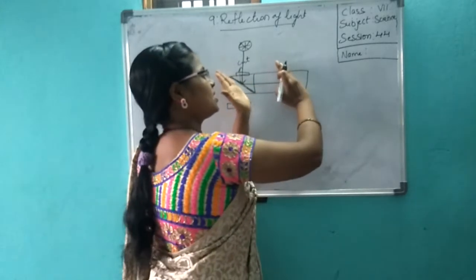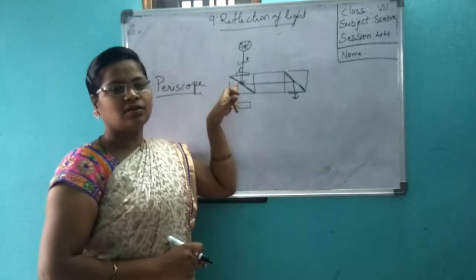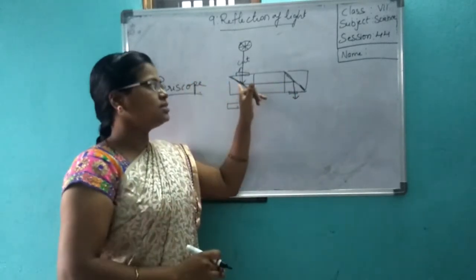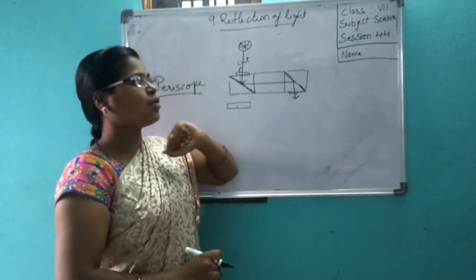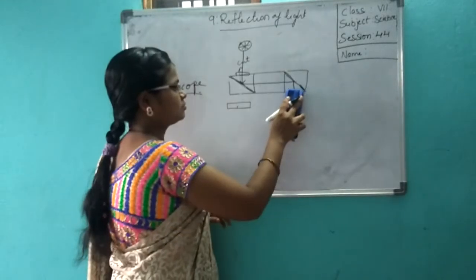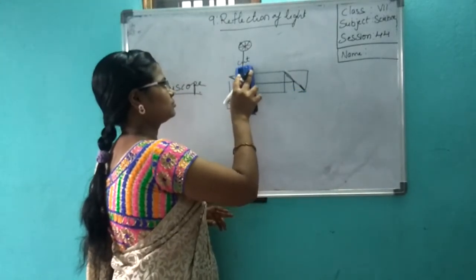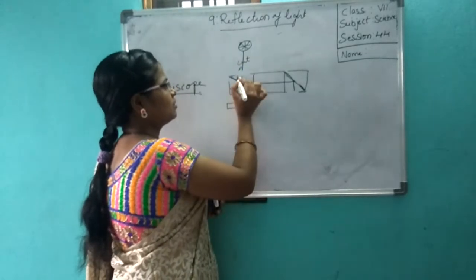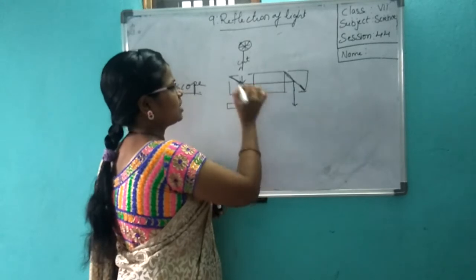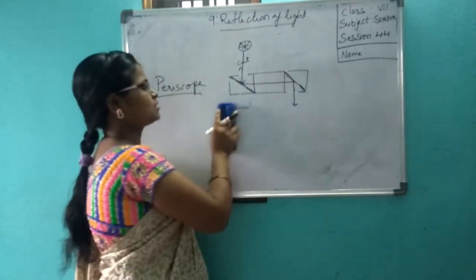This reflected ray should fall on this. You have to adjust the angles. Okay, this mirror will have an angle. And this mirror, both we have to adjust so that this reflected ray will fall on this. Here you will make an opening. Okay, you will make an opening here. Light rays will come out. Okay, now I will explain it once again.